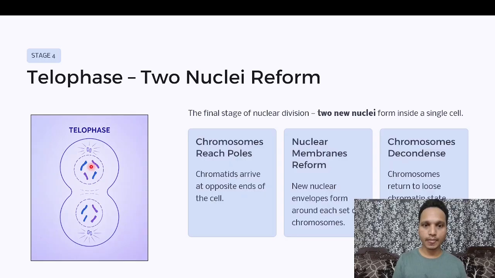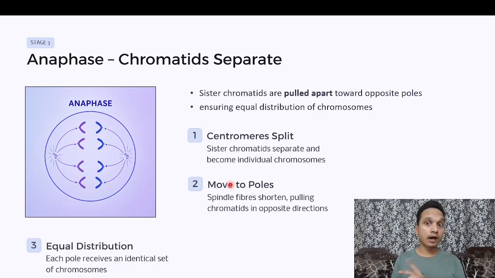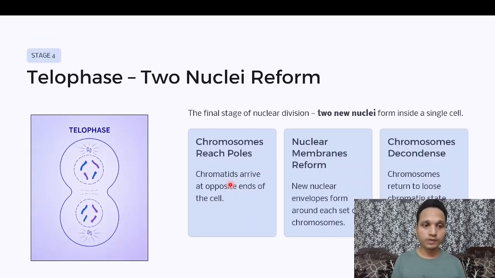So chromosomes reach poles, which we had already discussed in anaphase, that chromosomes are moving away from each other towards opposite poles. Now the chromosomes have reached the opposite poles where they had to go. Then the nuclear membrane reforms. The interesting part is coming: around these chromosomes, a nucleus will again be formed. And then chromosomes decondense. The last point over here, the chromosomes will be decondensed.